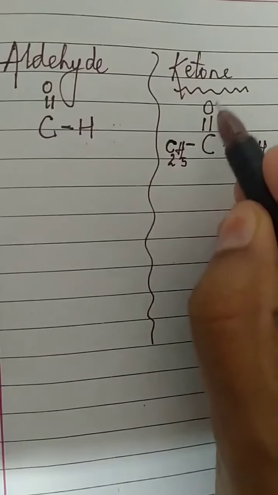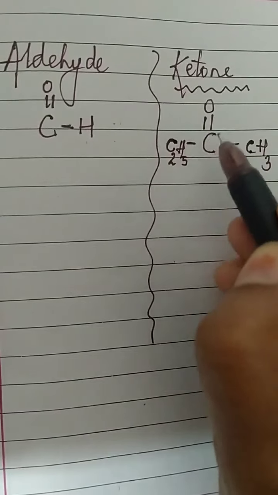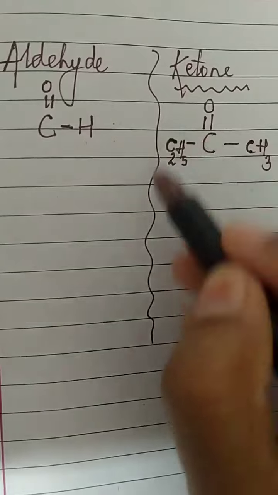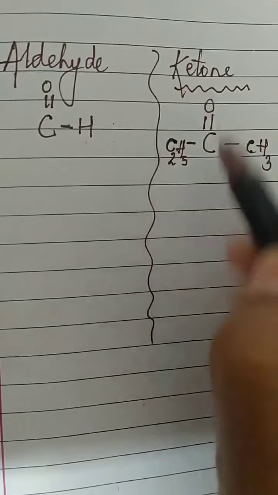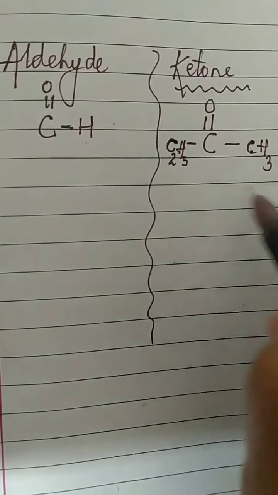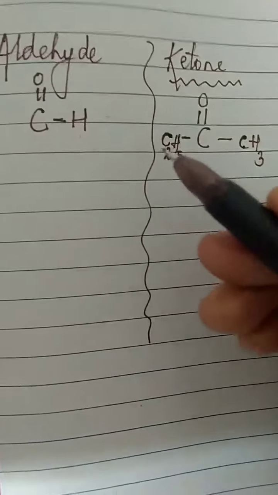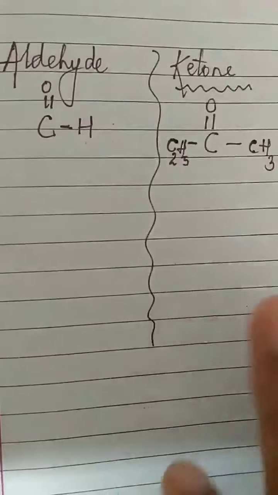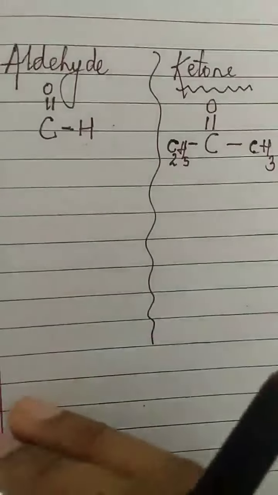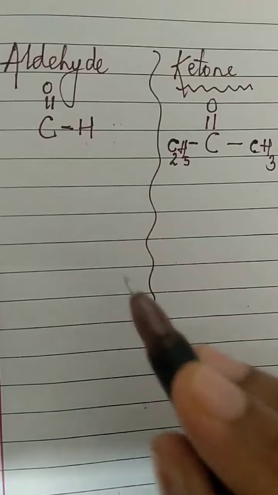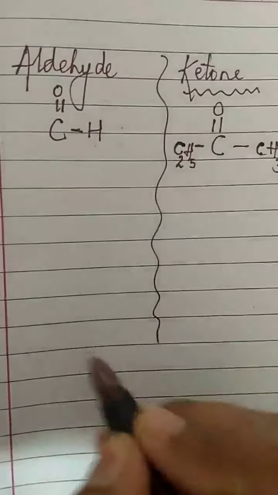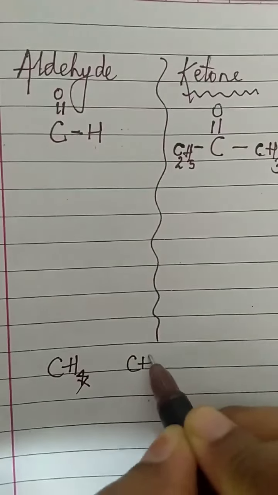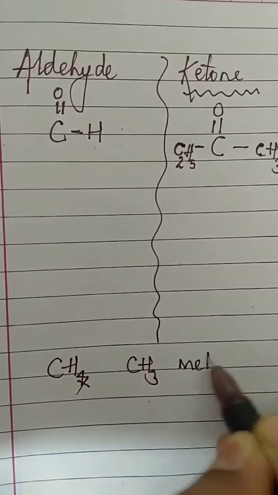How will you name it? First you will observe that there is no single H here. Carbon is attached to a full chain group. It is attached to an alkyl group. This is methyl and this is ethyl, children. Lot of things you have to keep in mind. That is the reason why I started with methyl and ethyl, because in your textbook they have not mentioned much about methyl and ethyl. What is methyl and ethyl? From methane, if you remove one hydrogen, this will be CH3. This is called methyl.